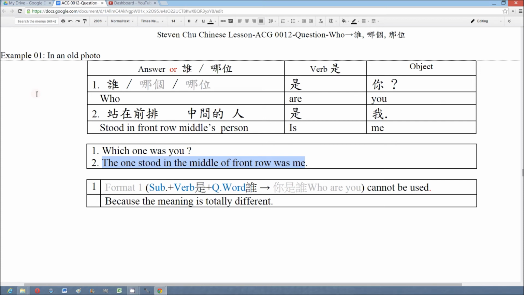The one who stood in the middle of the front row was me. We put the question word at the position of the subject, and we use the verb 是 and then the object. And we cannot use the format 1 to form this question because it would change the meaning to 你是谁, that means who are you. The meaning is totally different.